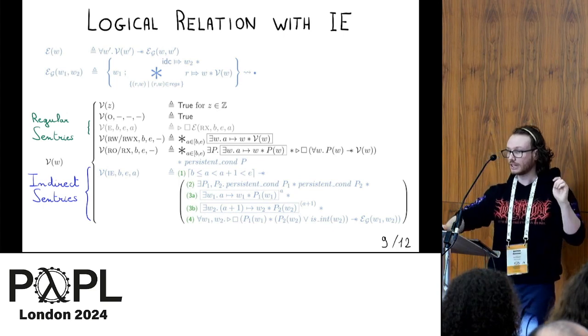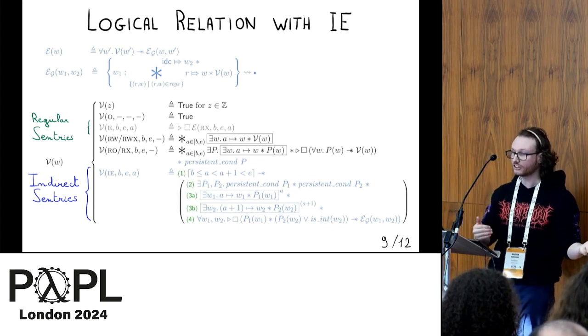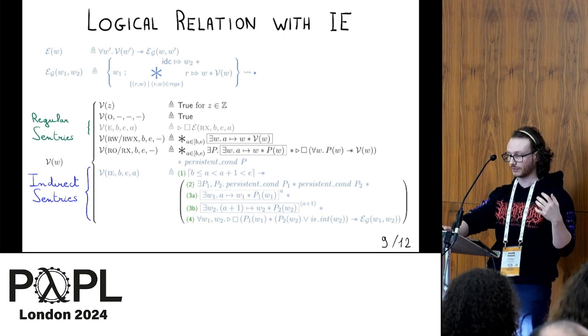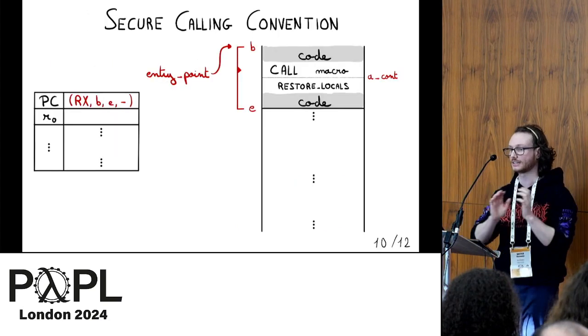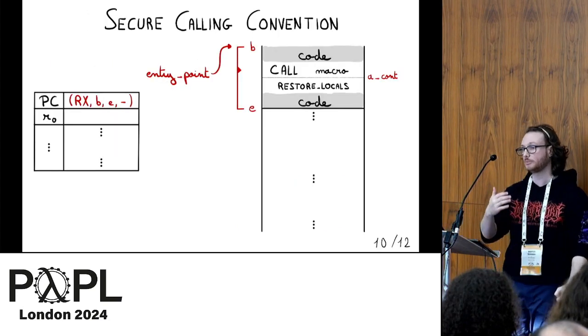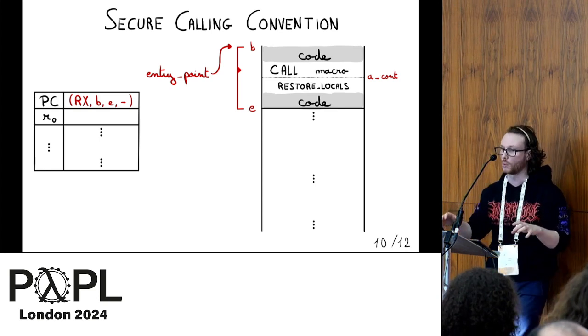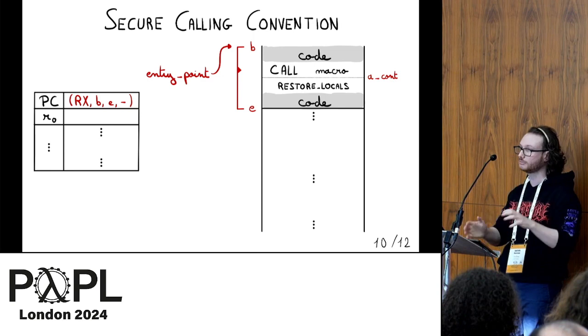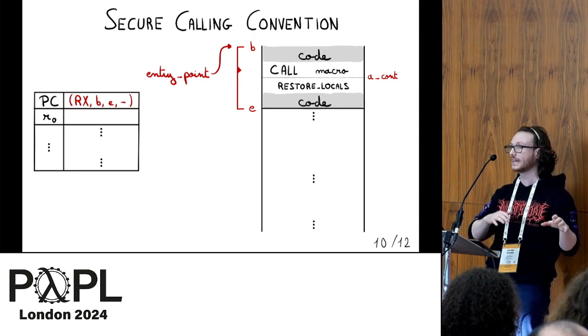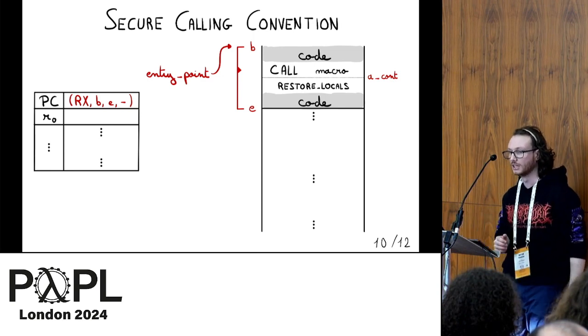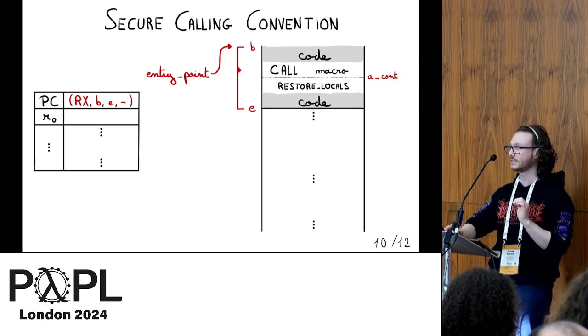Okay, so now that I said we can use the logical relation to work with unknown code, how can we do that? To do that, we define a heap-based secure calling convention that is itself an adaptation of earlier work on heap-based calling convention, but that used direct sentry and then required the trampoline code. So I will quickly show you how the calling convention works.